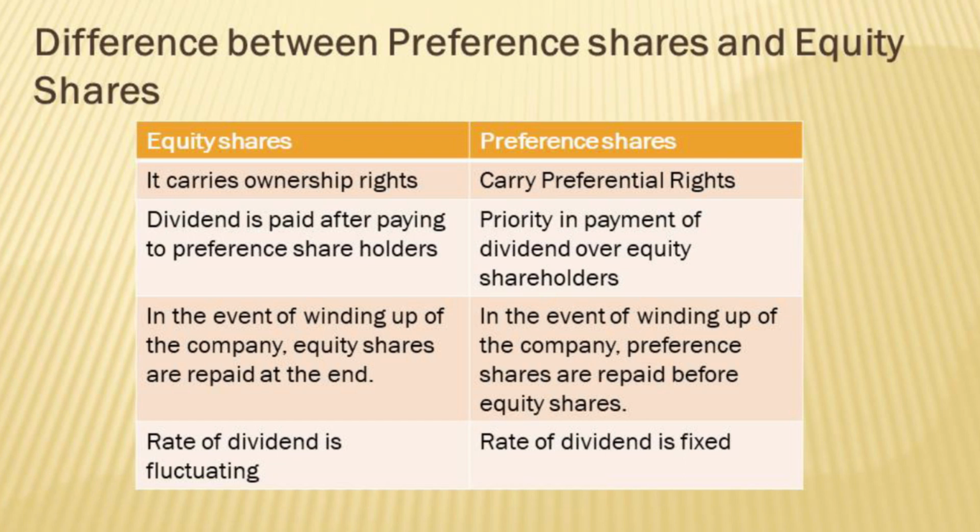So a fixed percentage is paid to the preference shareholder. Is a fixed percentage paid to equity shareholders? The answer is no. So if I have to give 1 point to the equity shareholders for being the owners, 2 points I'll give to the preference shareholders because they have a dividend preference and their dividend is fixed. Now let's talk about what other preferences they get.